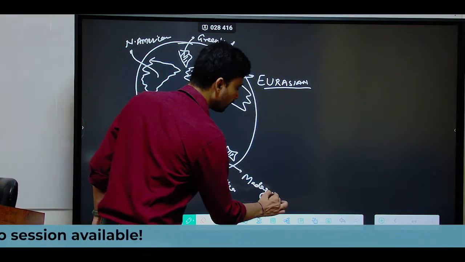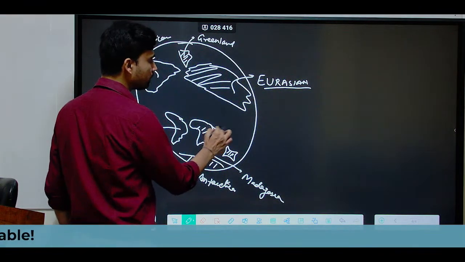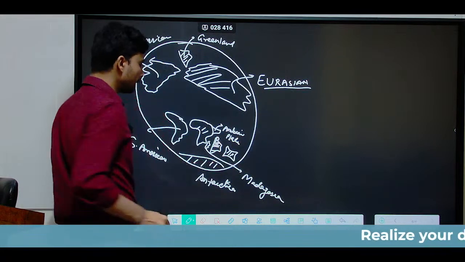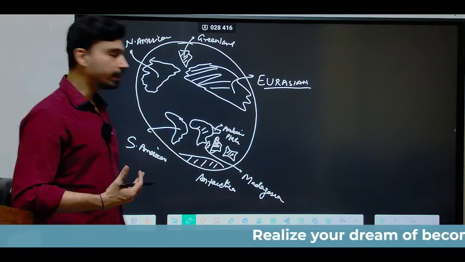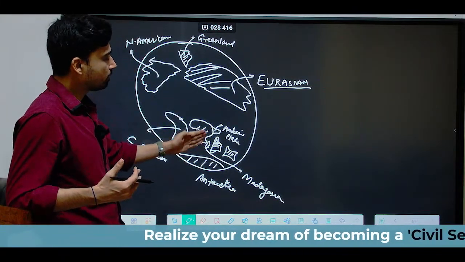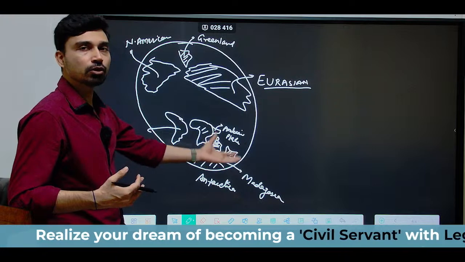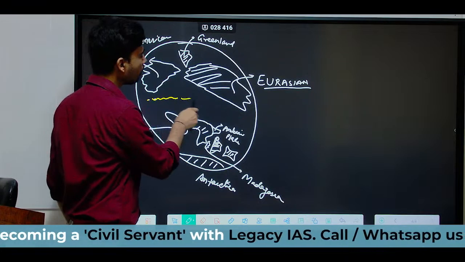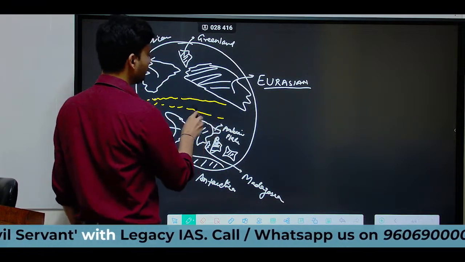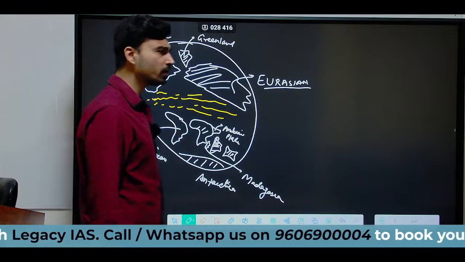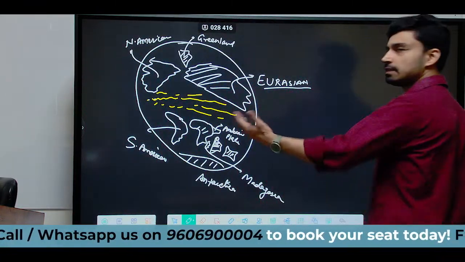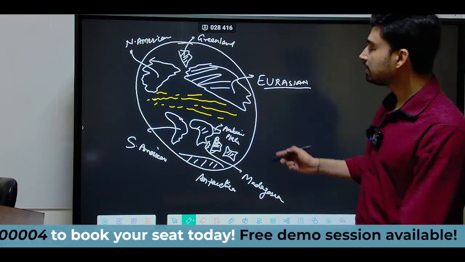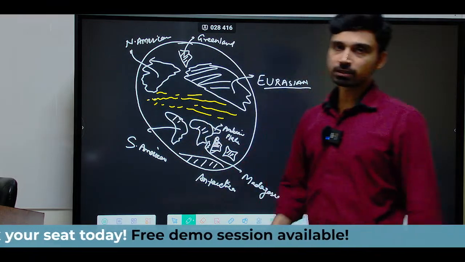So we have Madagascar, and attached to Africa was another landmass that we can call a minor plate, that is the Arabian plate. So basically Gondwanaland has split into South America, Africa, the Arabian plate, Madagascar, India, Australia and Antarctica. So this is how we have the splitting of both Laurasia and Gondwanaland. The splitting has been going on between 180 million years and 100 million years ago, and after that these land masses did not just stop somewhere.